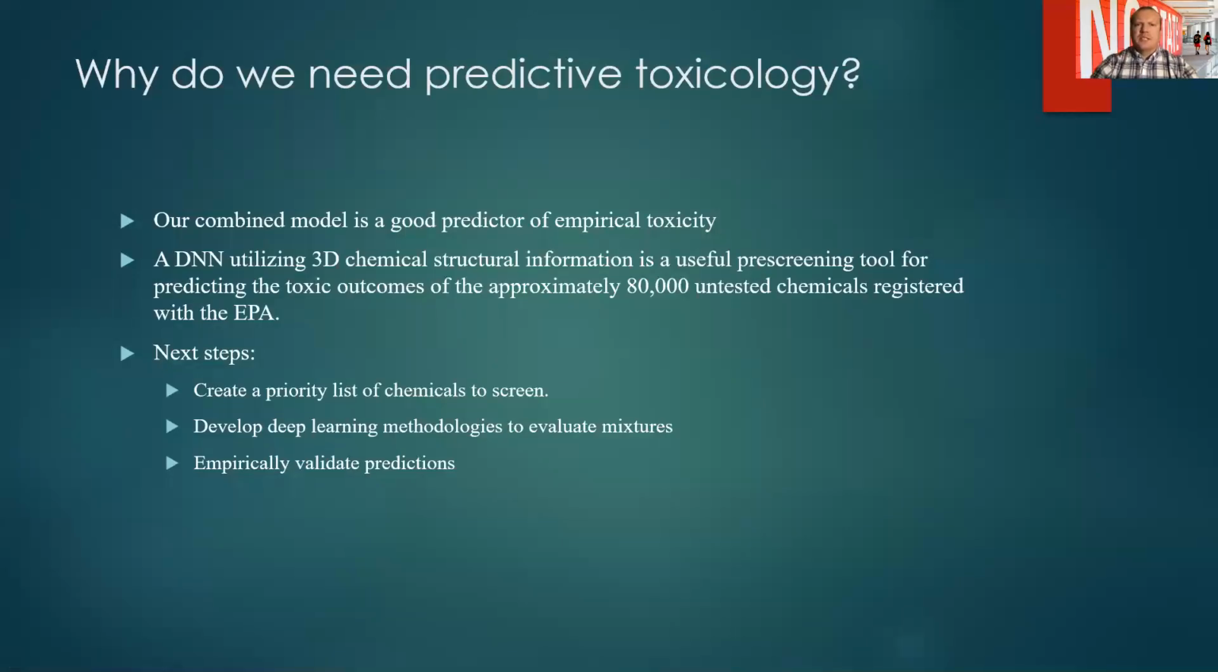So why do we need predictive toxicology? Our combined model is a good predictor of empirical toxicity, and the combined model utilizing 3D chemical structure information is a useful pre-screening tool for predicting toxic outcomes of the approximately 80,000 untested chemicals. So the next step would be to create a priority list and develop deep learning methodologies to evaluate mixtures, as well as empirically validate any of our findings.